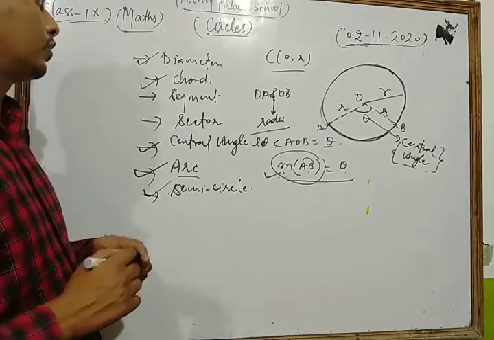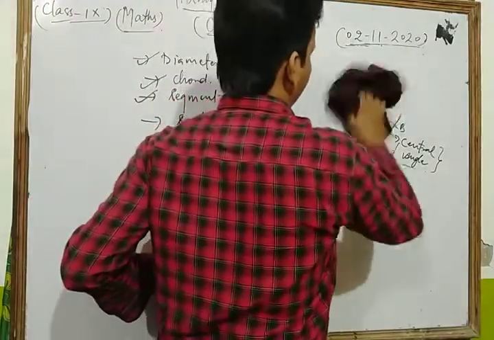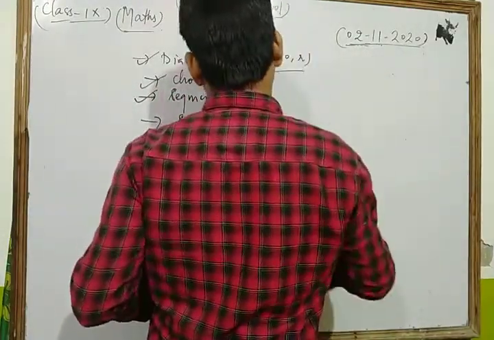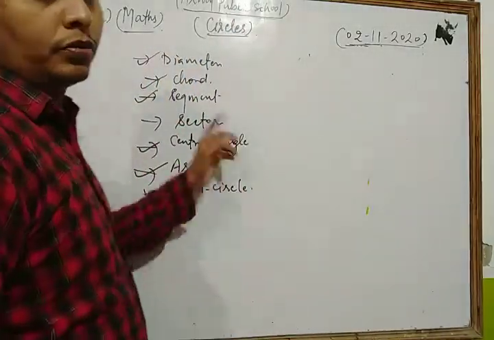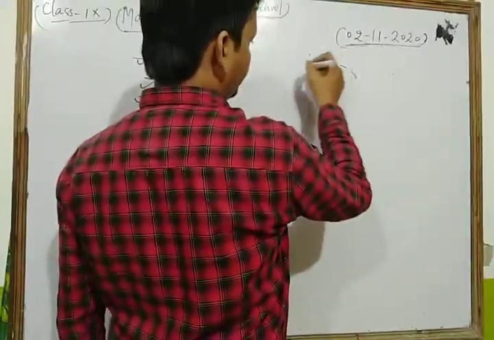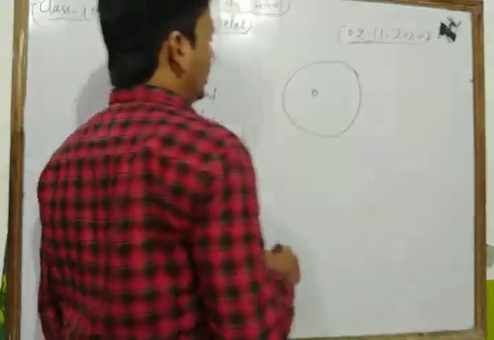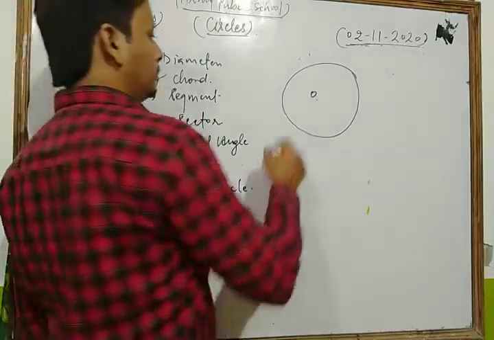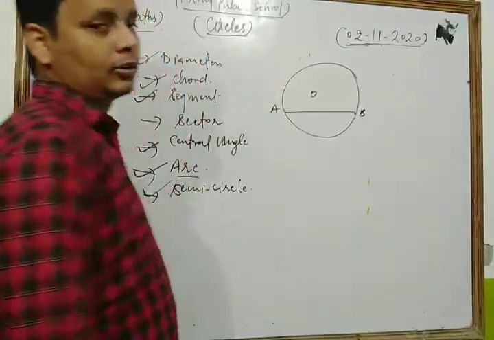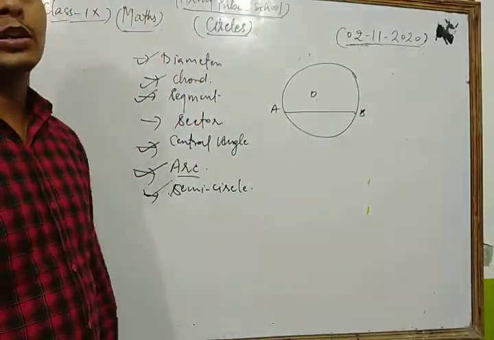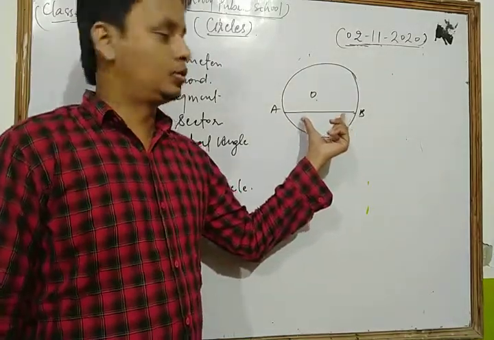Now we discuss the concept of a segment. Suppose this is a circle with center O and radius R. Suppose A and B are two points on the circle, and we join them. Then AB is the chord of the circle, since the line joining any two points on the circle is known as a chord.